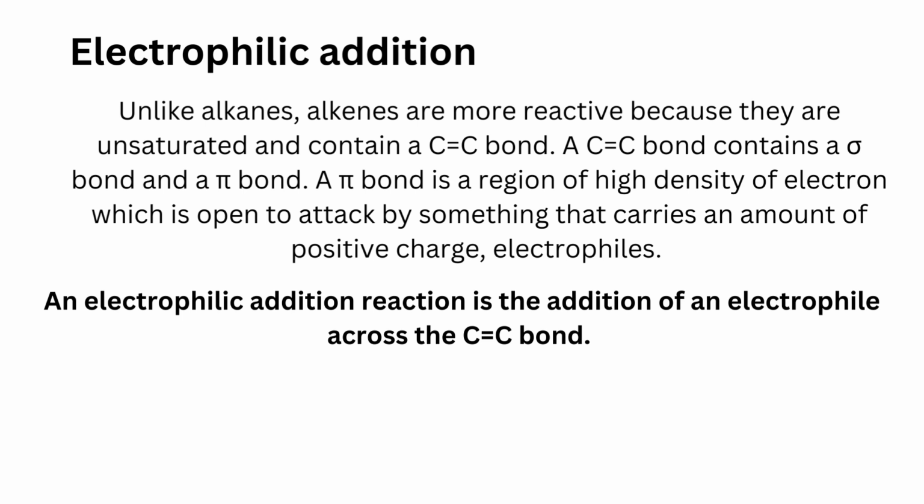Let's see the first reaction, electrophilic addition. Unlike alkanes, alkenes are more reactive because they are unsaturated and contain a carbon-carbon double bond. A carbon-carbon double bond contains a sigma bond and a pi bond. A pi bond is a region of high density of electrons which is open to attack by something that carries an amount of positive charge, electrophiles. An electrophilic addition reaction is the addition of an electrophile across the carbon-carbon double bond.